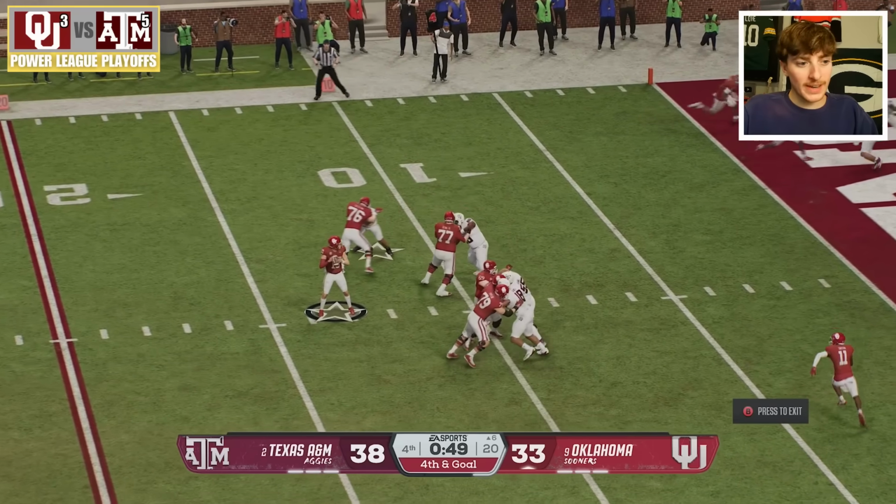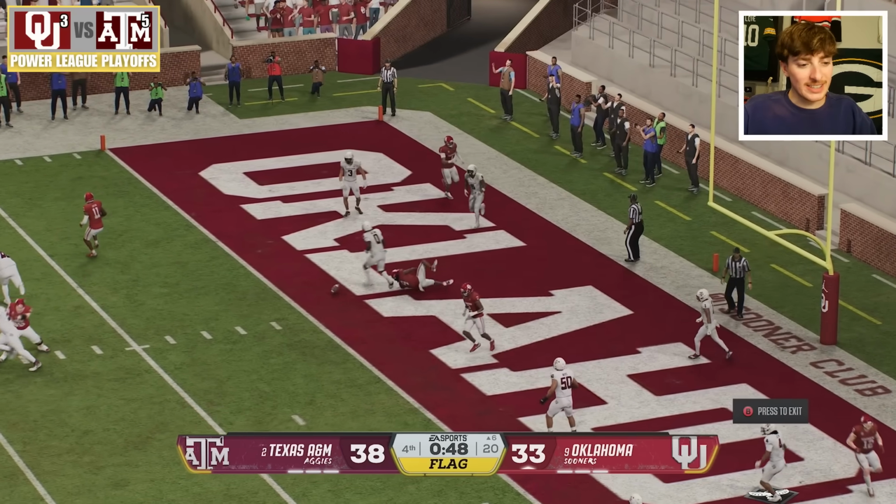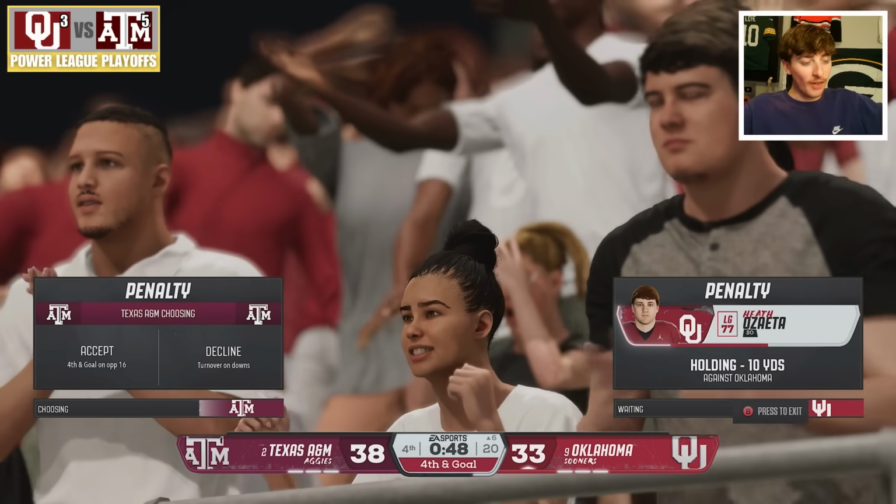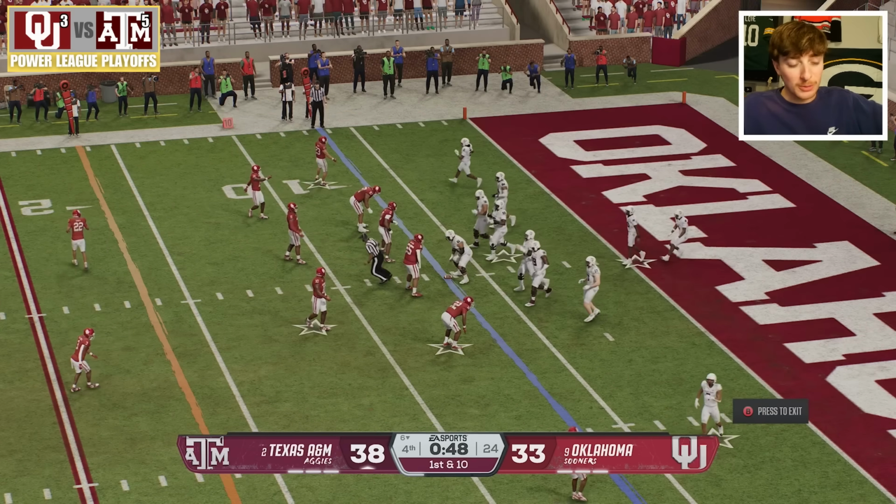Will Oklahoma make it to the NFL? This is incomplete, but a flag. Oh, it could be pass interference. No, it was holding on the offense. Negated. Turnover on downs. A&M takes over.